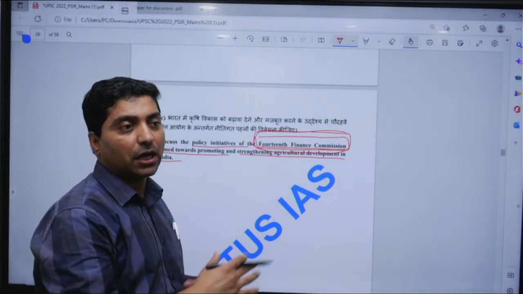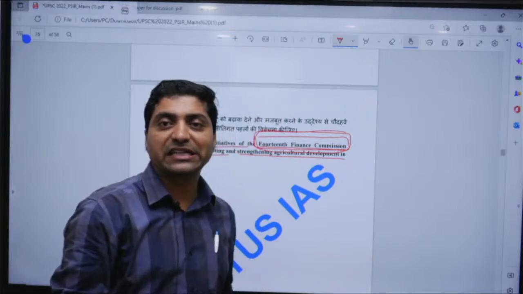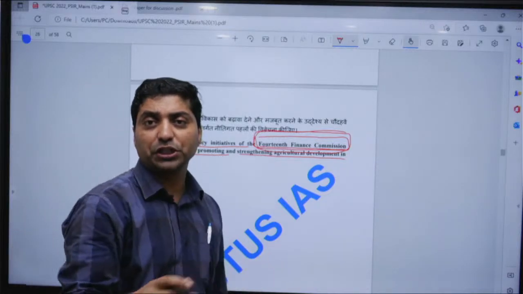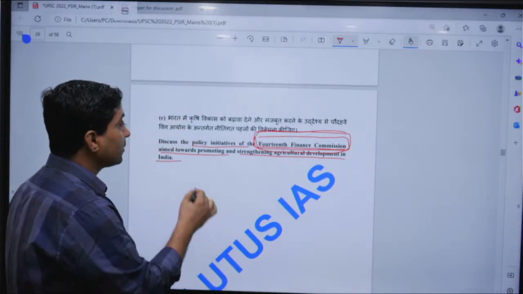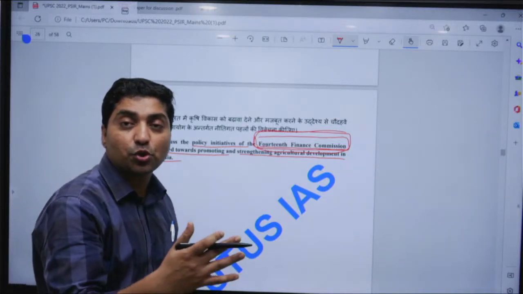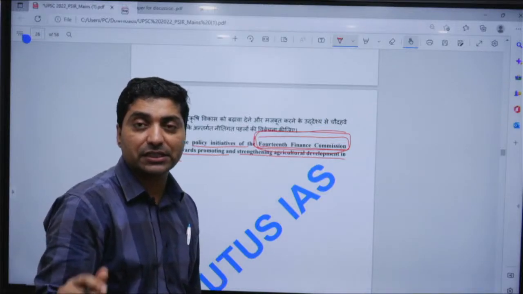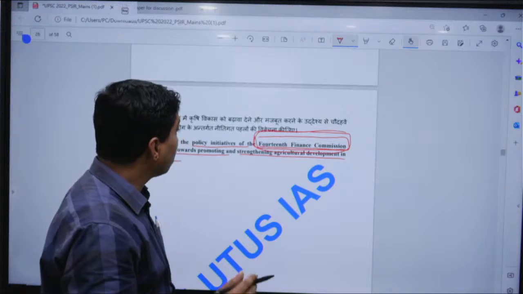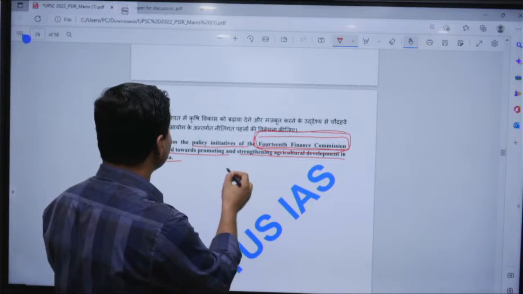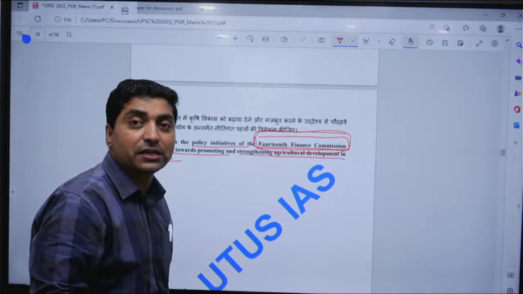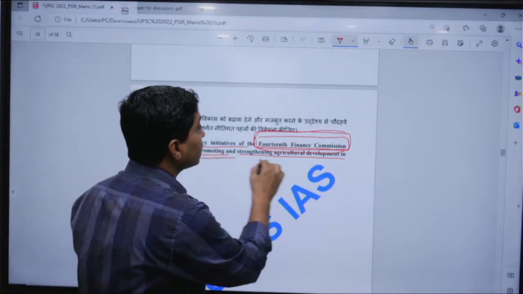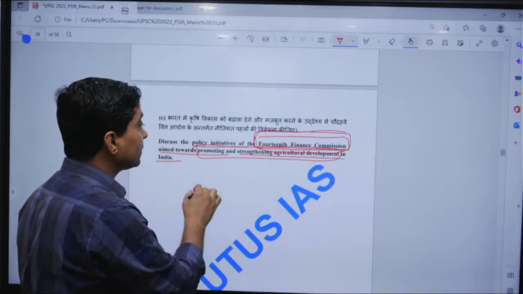For example, it talked about increasing the share of funds from 34 to 42%, and at the start, what criteria the Finance Commission has put up for the distribution of resources, for example territory, population, responsibility. And then one can talk about how the 14th Finance Commission talked about strengthening the local government, and it promoted agricultural development in India.